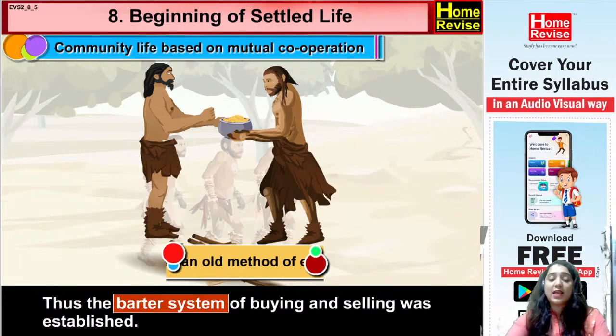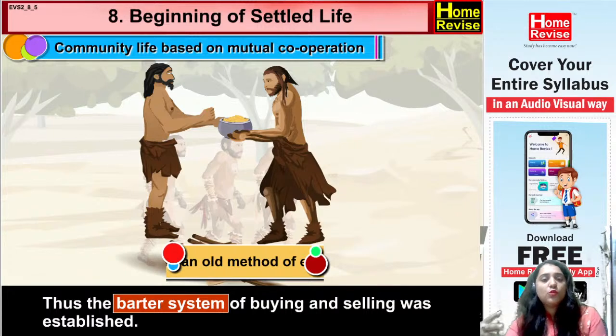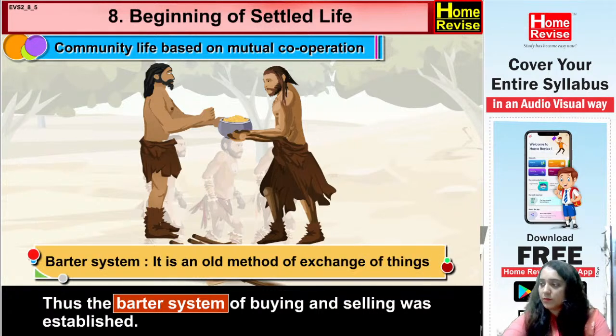Yes, so they started establishing the barter system, according to which if you gave us grain, we would give you the different tools and equipment required for agriculture. So the tools and implements related to agriculture we will provide you. And in that case, what you give us is the food grain. So this is how the barter system started. Where barter system means an old method of exchanging things.